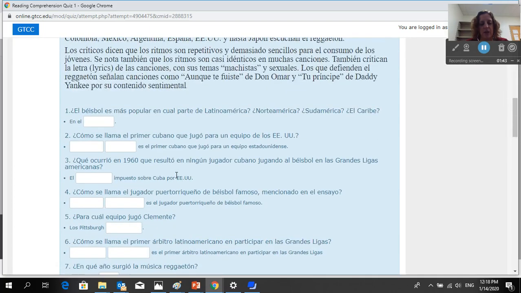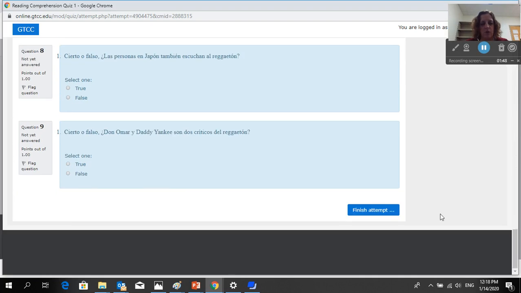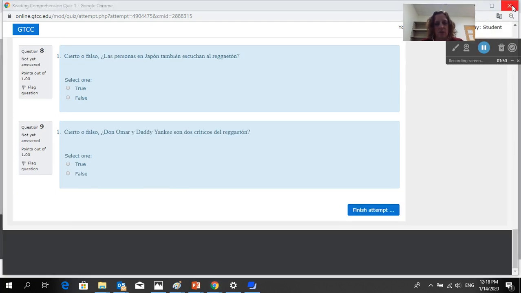The passages are embedded in the quiz again. You have some fill in the blank and then some true false. When you're done, hit finish attempt and it will come to me.